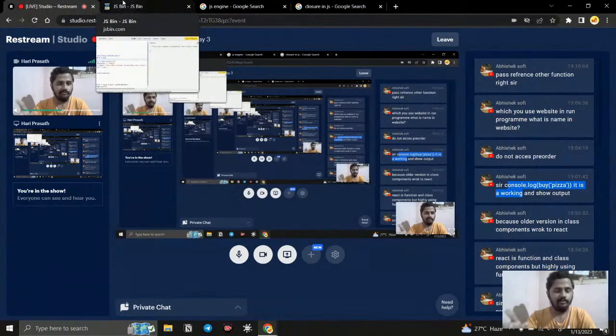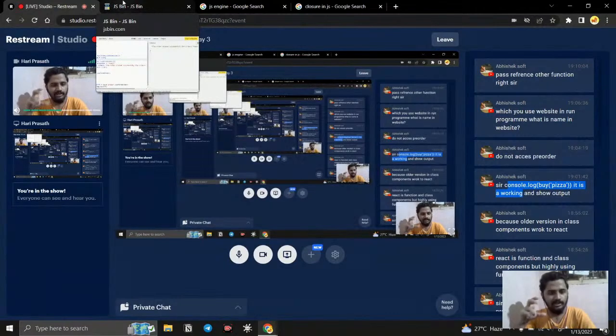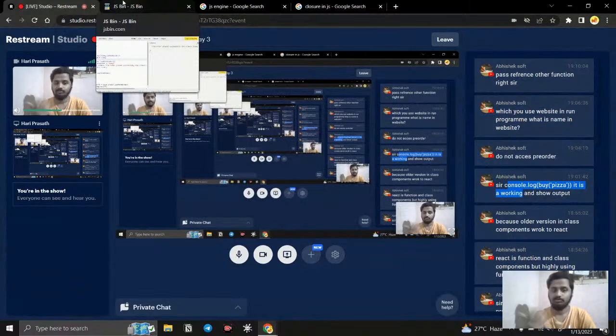So it's not passing a reference. Whenever a function is created, the memory is in the memory space, right? Once the function is executed, those memories get removed. But in the case of functions, a special type of memory is created, that is the closure. In that space all our data gets stored. So whenever we want, we can access it even after 5 days or 10 days. We can go there and simply access it. Okay, so that's what a closure is.